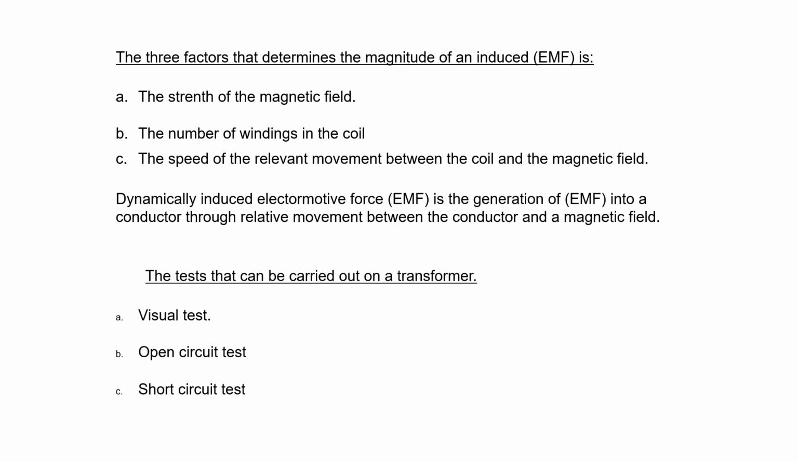Tests that can be carried out on a transformer. First is a visual test. You will look to see if there's anything wrong with it. Open circuit test that you'll use a multimeter to test for continuity. And a short circuit test, also done by a multimeter to check for short circuits.